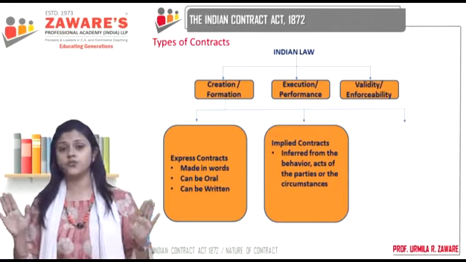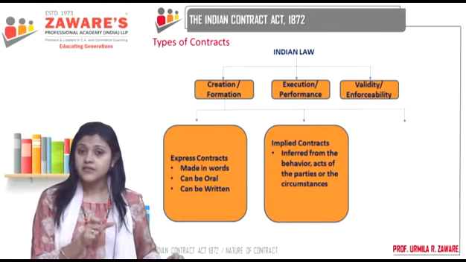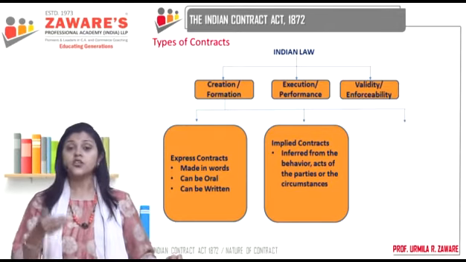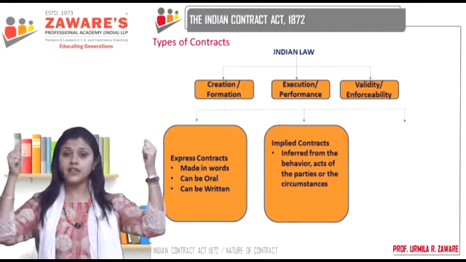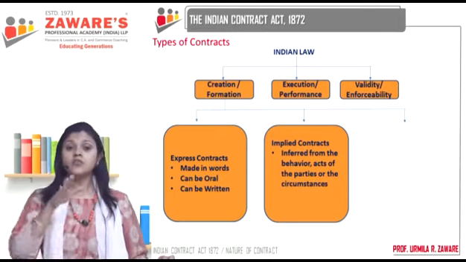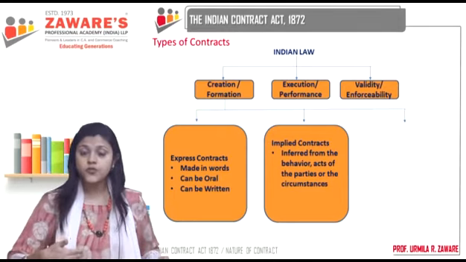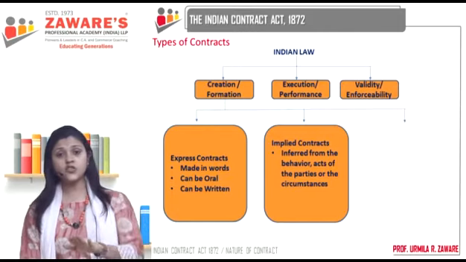Now, by his actions, you can get some meaning. Through his actions of actually picking up your luggage, he has sent you a message, or he has made an offer to you that I am ready to carry your luggage for you. Exactly. So he has made that offer to you in an implied manner. Now you want his services. You are saying yes to his offer.